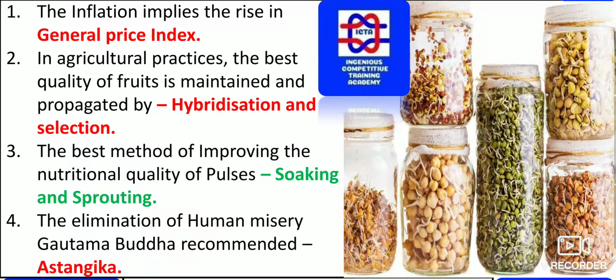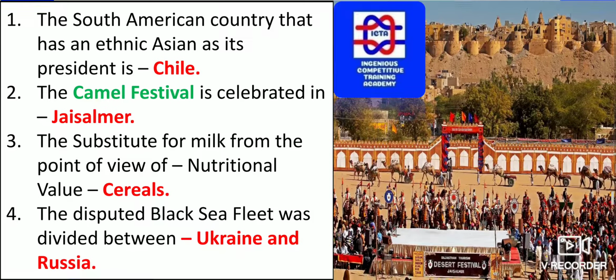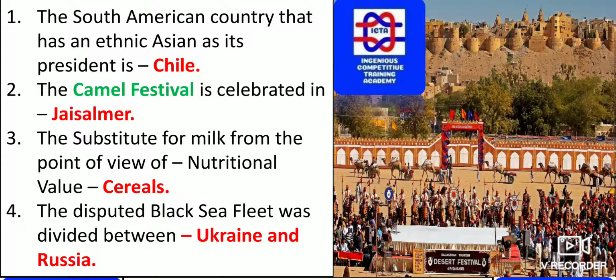For the elimination of human misery, Gautam Buddha recommended the Ashtangika path. We knew that the elimination of human misery has been recommended by Gautam Buddha through the Ashtangika procedure only. Please remember the Ashtangika procedure.